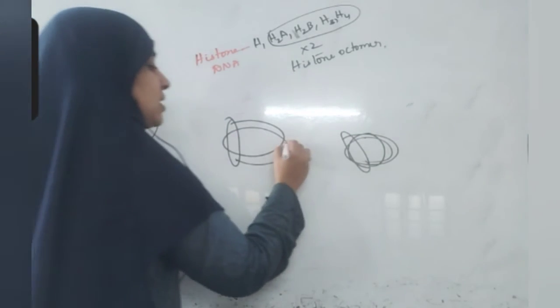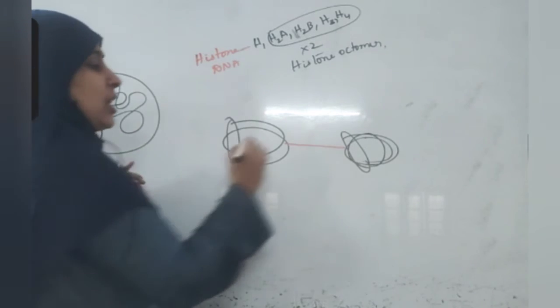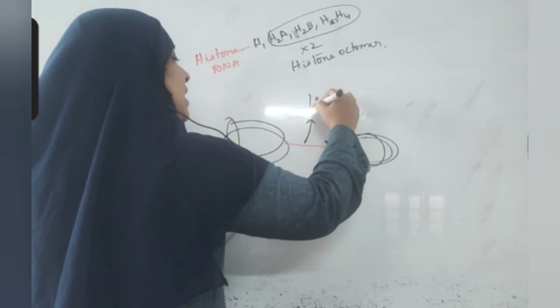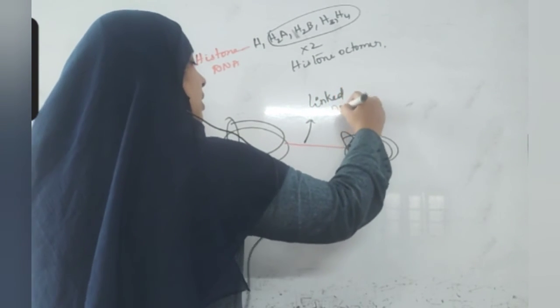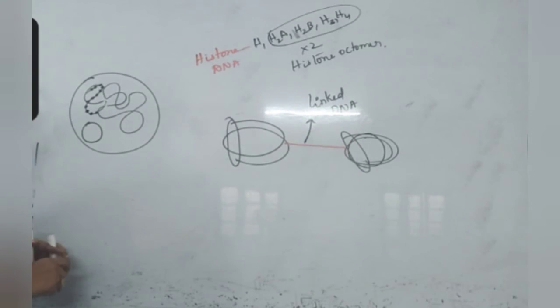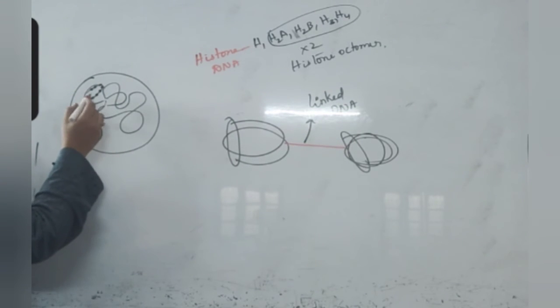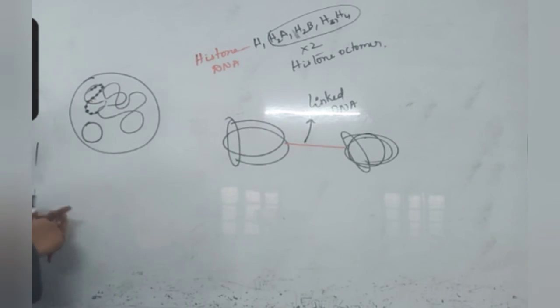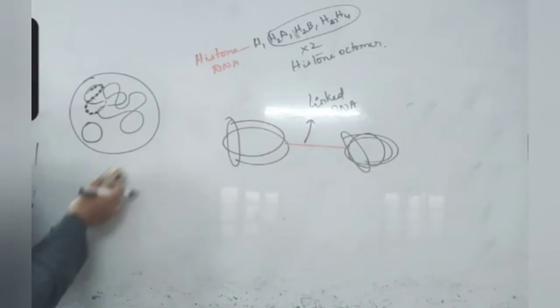Between this and this, there is a small extension of DNA that is called linker DNA. Linker DNA is present between them, so that is why it looks like bead, linker. This is bead, this is linker: bead, linker, bead, linker, like that. Okay. When this coiling takes place,